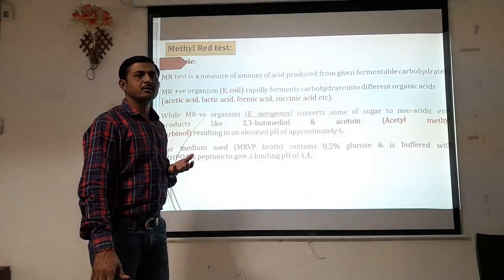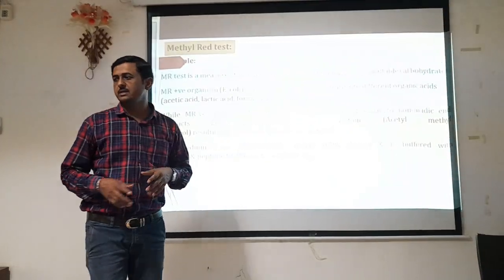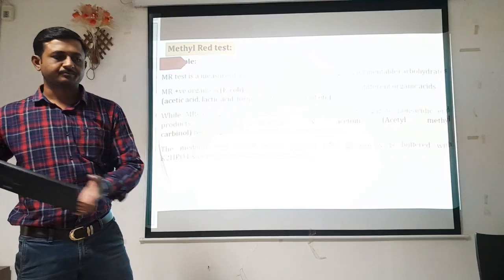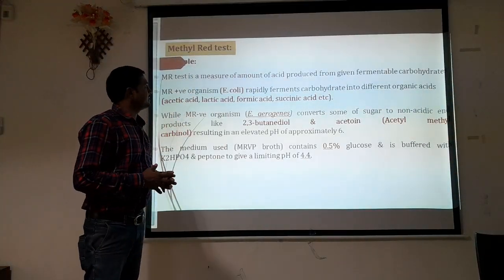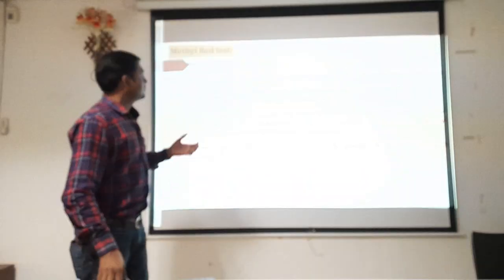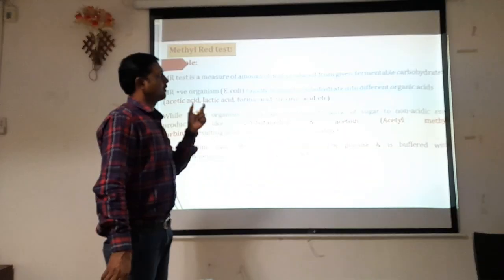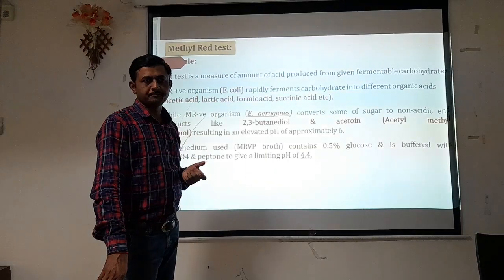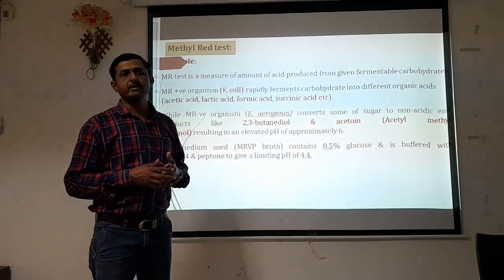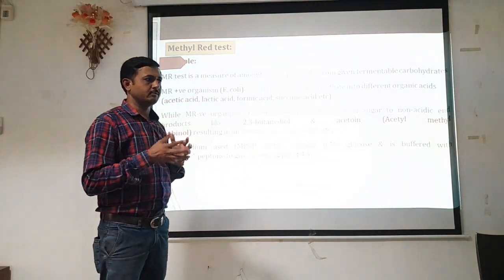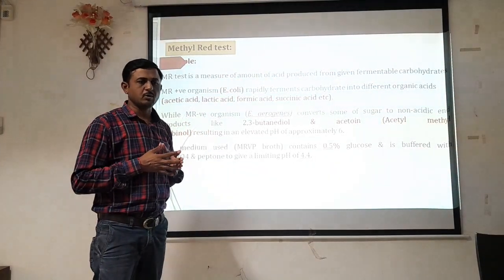Another test in that unit classification is the methyl red test. Shortly, we can say it is nothing but the MR test. Here the MR test can be used to measure the amount of acid produced from a given fermentable carbohydrate. The media we have provided is for the growth of organisms isolated or collected from particular water samples.